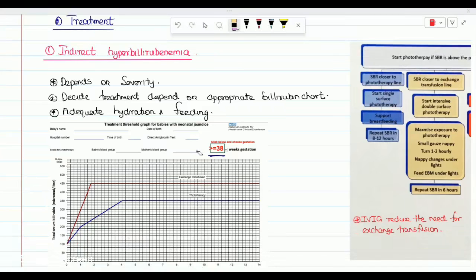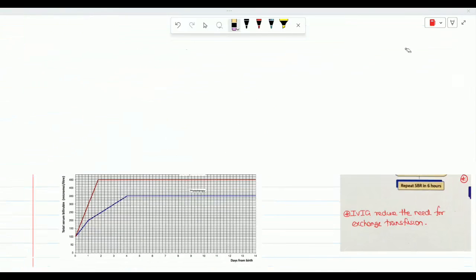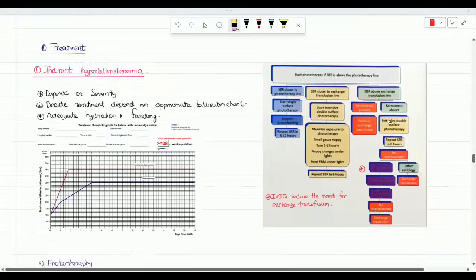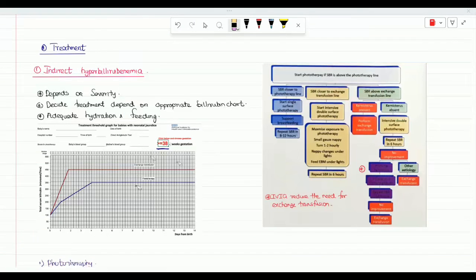Okay, that you have to know. Sometimes they may ask in the discussion. Also, I got this from our new book that they have mentioned here. The summary they have mentioned is that, other than the phototherapy and the exchange transfusion, there is also a role for intravenous immunoglobulin. If we use it early in the management of jaundice, we can reduce the need for exchange transfusion.